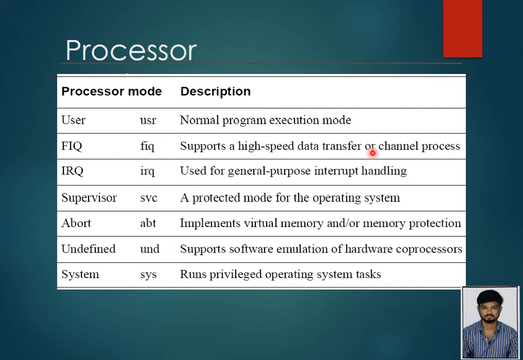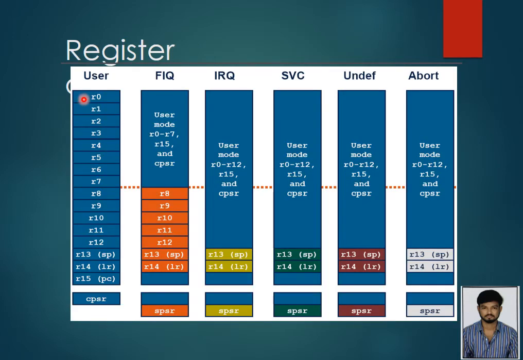User is the normal program execution mode. FIQ supports high-speed data transfer or channel processing. IRQ is for general purpose interrupt handling. Supervisor, SVC, is a protected mode for the operating system. These are the registers for FIQ, IRQ, SVC, undefined and abort.